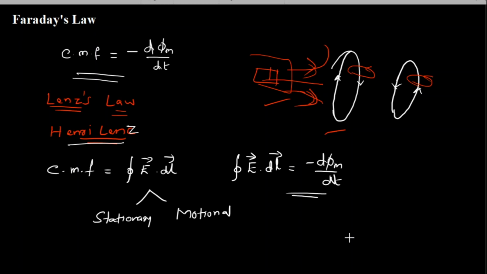Since it is a static device, the EMF produced in the transformer is always stationary EMF, because only the magnetic field will be varying there, while conductors are always fixed. So this stationary EMF is also popularly known as transformer EMF. I'll repeat: when EMF is induced in a stationary closed path due to a varying magnetic field, the EMF is called statically induced EMF or stationary EMF.